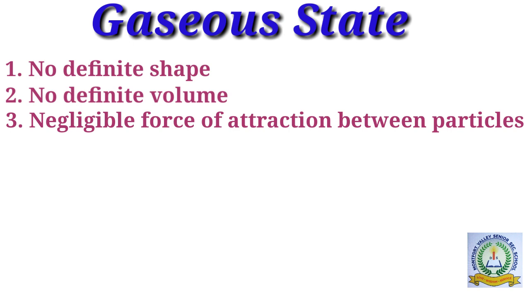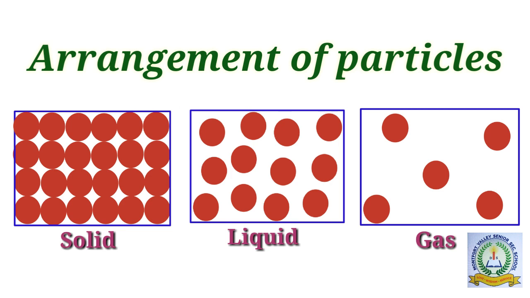Because of negligible force of attraction between the particles of gases, they are loosely packed and can move easily. So they are not rigid. You can see the arrangement of particles of solids, liquids and gases here. In solids, particles are orderly arranged and closely packed. In liquids, the particles are close together but not as close as particles of solids. In gases, particles are far apart.